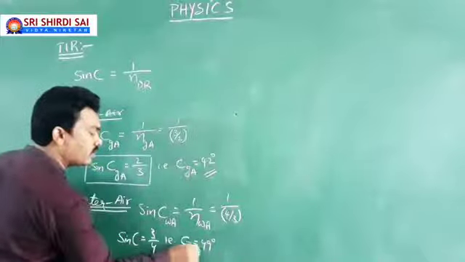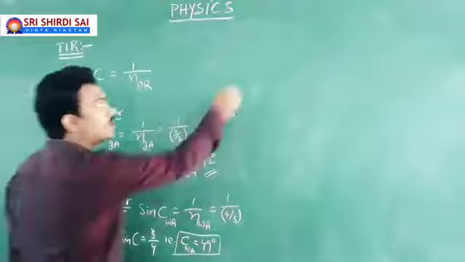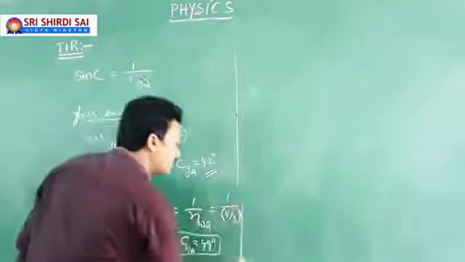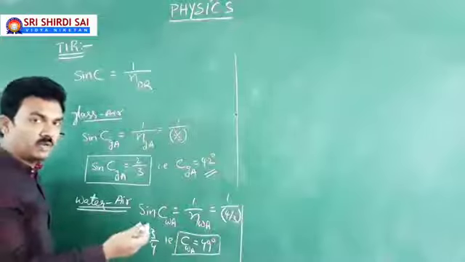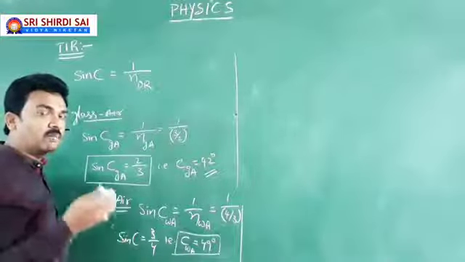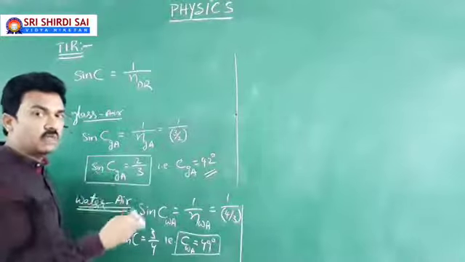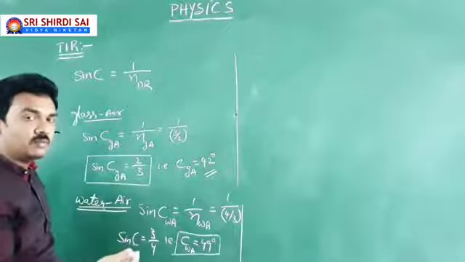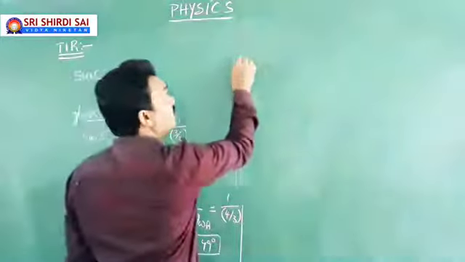The critical angle of incidence in water with respect to air is 49 degrees. So this is how the critical angle of incidence in the denser medium with respect to the rarer medium depends on the pair of media. What pair of media exists there: whether the glass-air combination, the water-air combination, or the glass-water combination.